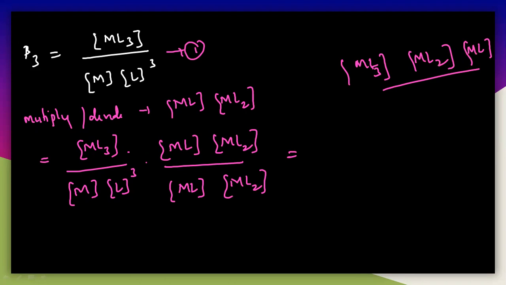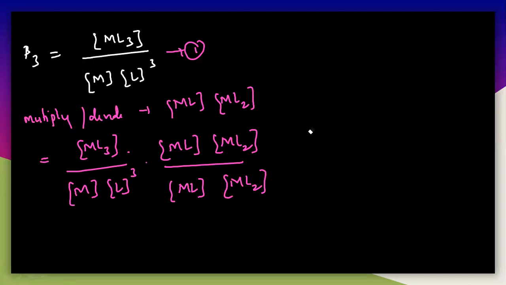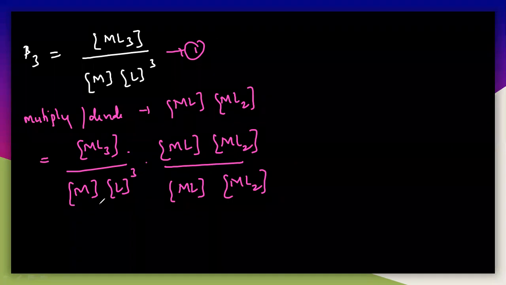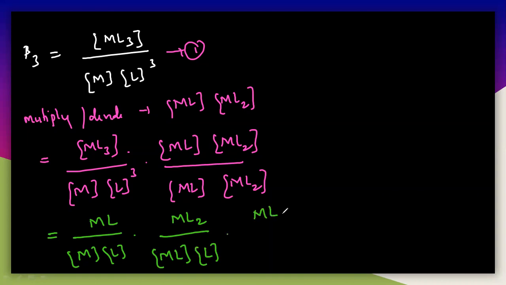I can write them separately. First I will write ML by M and L, and here again I will write ML2 by ML and L, and here I will write ML3 by ML2 and L. This is a concentration term, so you have to write it in square brackets.